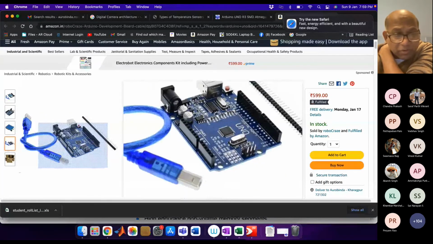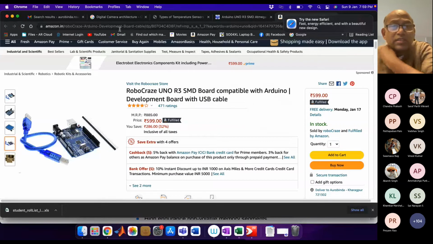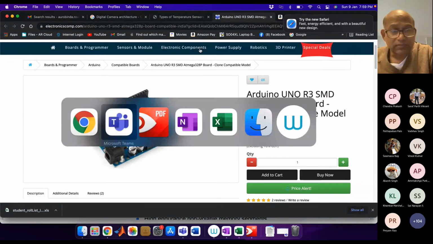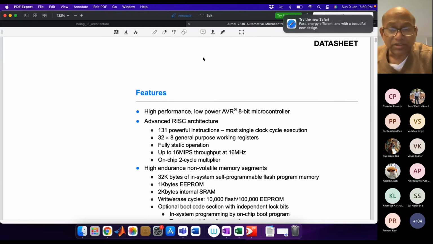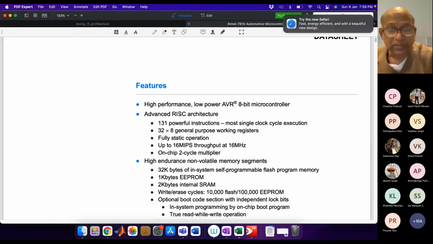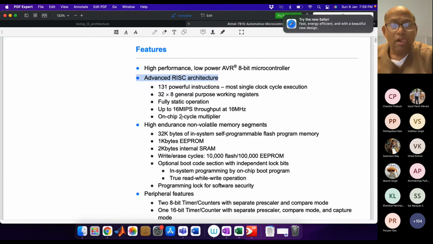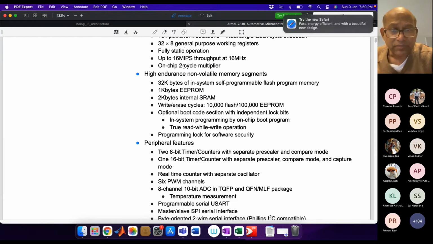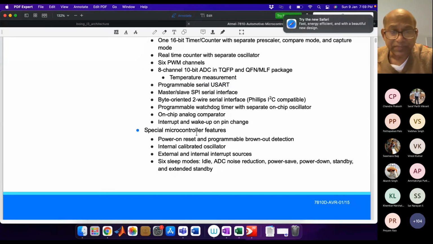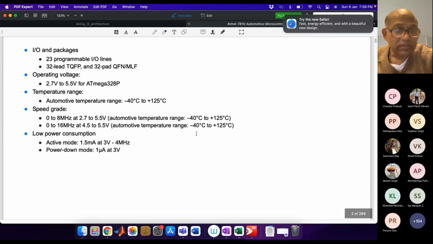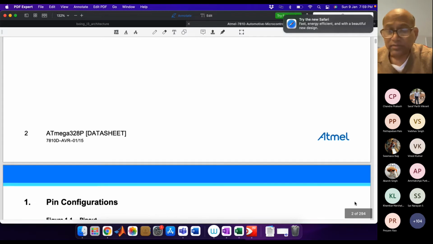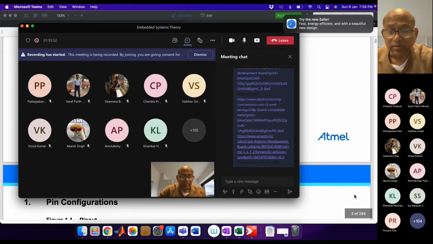So one is SMD, surface mount device. So you have to do assembly language coding, all right? This has only a few instructions. We'll talk about each of them next class. RISC architecture, peripherals, communications. You'll see the electrical specifications. So you download this, or I can also upload it here in the chat box.